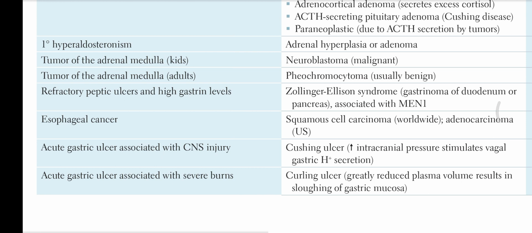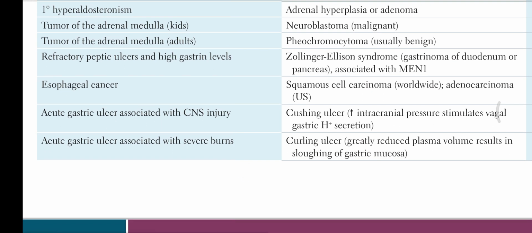Tumor of the adrenal medulla in kids is neuroblastoma, which is malignant in nature. Tumor of the adrenal medulla in adults is pheochromocytoma, usually benign.